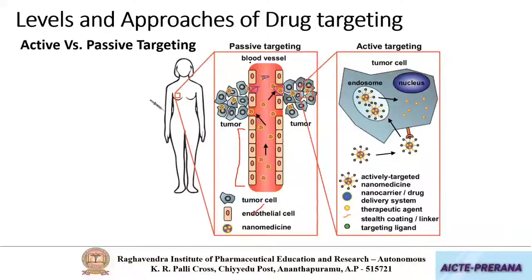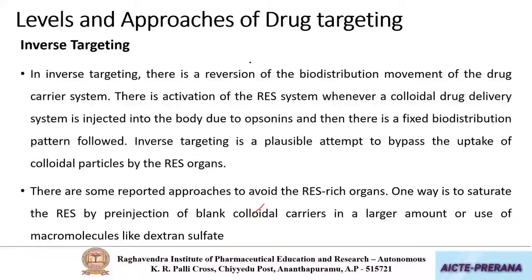Next one is inverse targeting. Inverse targeting is nothing but bypassing the uptake by the reticuloendothelial system. Here also you can expect one ZPAT bit. The question will be about the mechanism by which reticuloendothelial uptake is prevented. Active targeting, passive targeting, inverse targeting, dual targeting, like that you may get options. So you should be able to select inverse targeting.